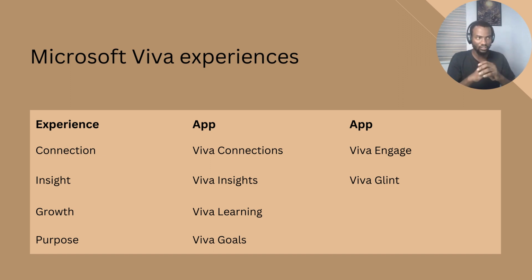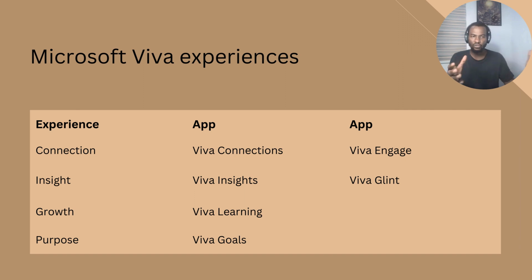So there are four components which Viva depends on. We have connection, insight, growth, and purpose. Now for Viva Connections, it helps to connect employees with tools, news, and resources through a customizable app in Microsoft Teams. Then for Insight, it helps to bring people together across the organization. People will be able to connect with leaders, co-workers, and communities.